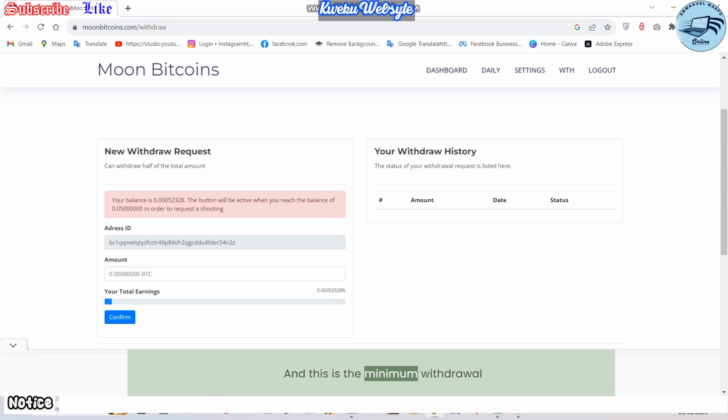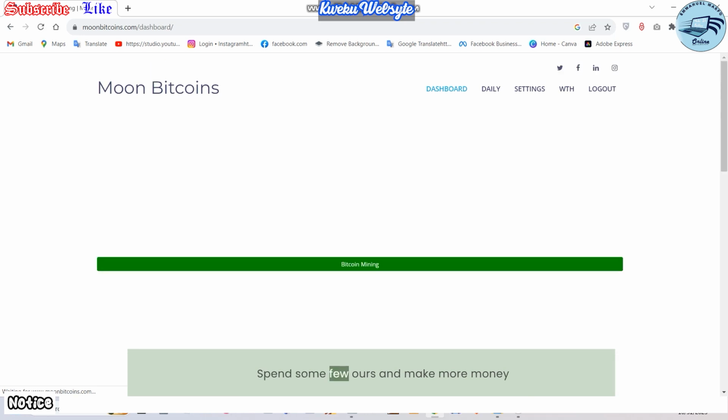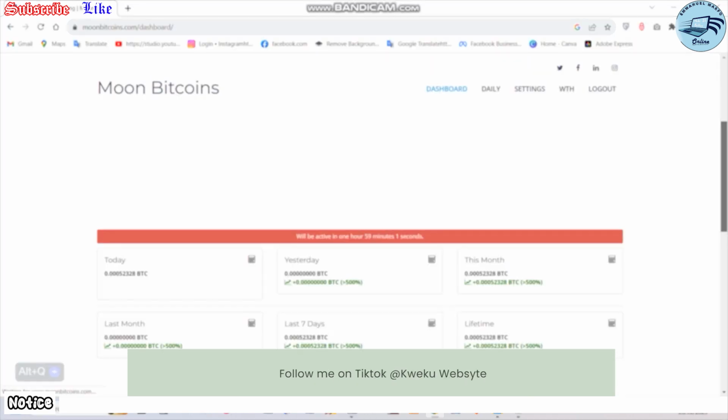And this is the minimum withdrawal. So this means you can withdraw when you get 0.050000000 Bitcoin when you get there. This will help those who are normally online to make lots of money. Spend some few hours and make more money.